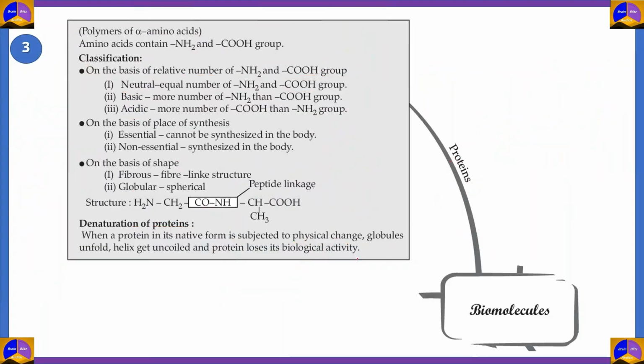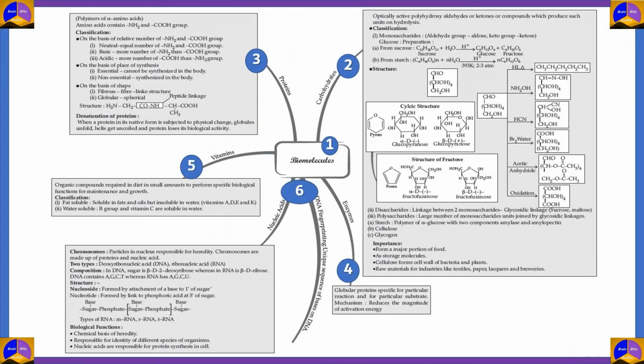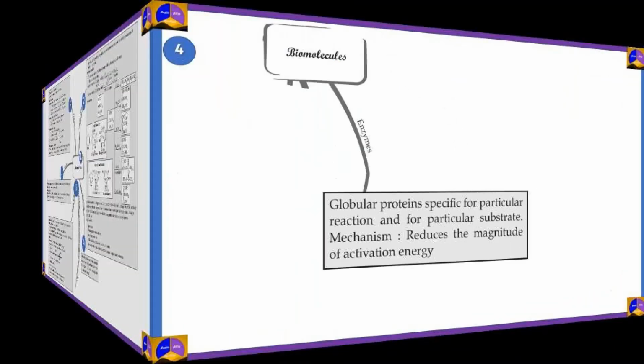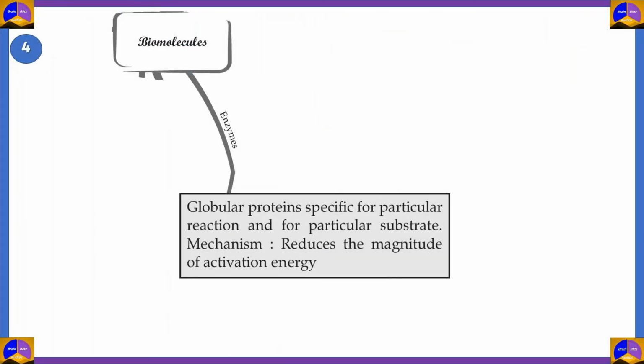Now that was about proteins. Let's look at one specific kind of protein, which is enzymes. Enzymes are what we refer to as biocatalysts. These are basically globular proteins that are specific for a particular reaction and a particular substrate.